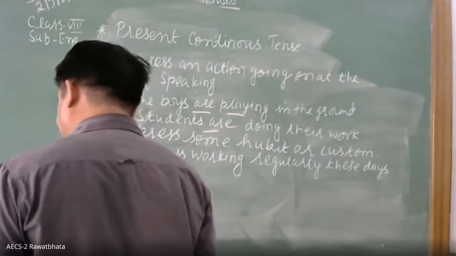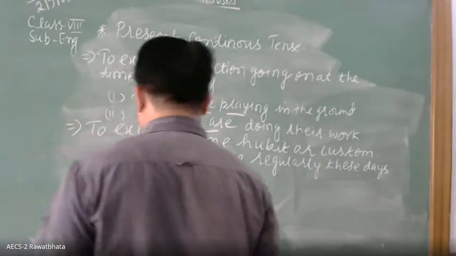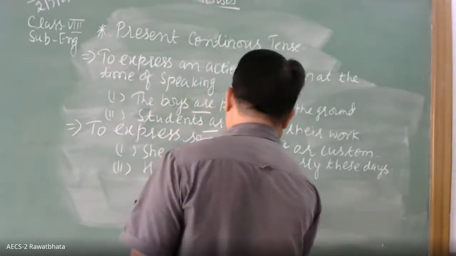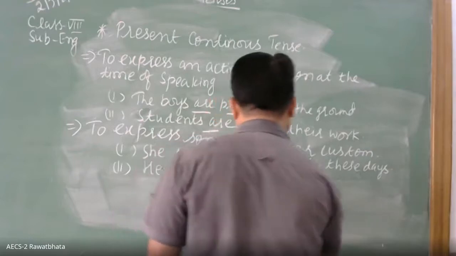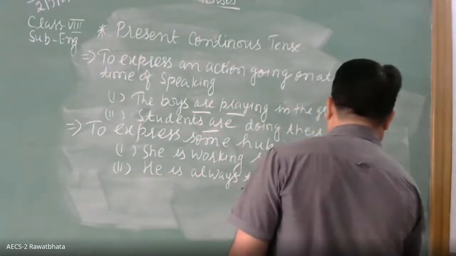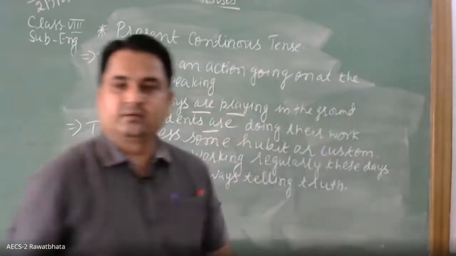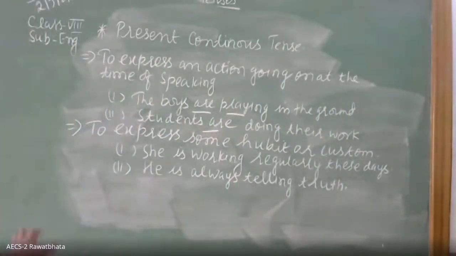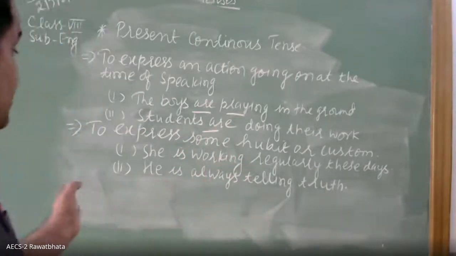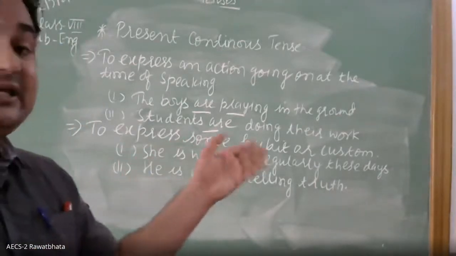So this is to express some habit or custom. For example, she is working regularly these days.